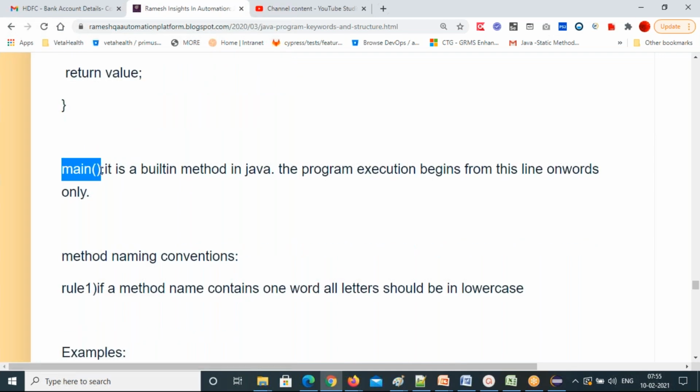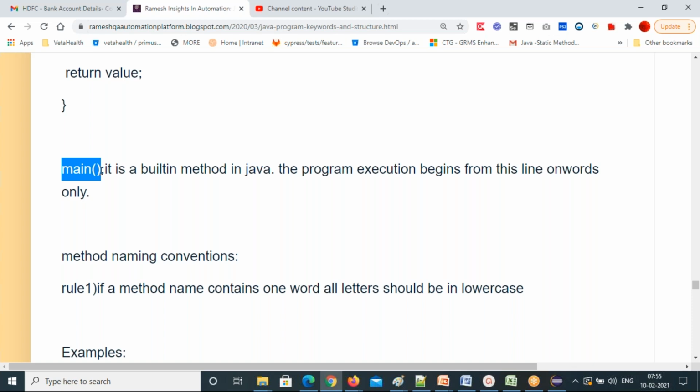Main method. Main is a built-in method already created by Java. We haven't created this main method. Java created it and gave it to us. The method name is main. The program execution begins from this line onwards only. Whatever you write inside the main method, only those statements will be executed. Even if you write n number of methods on top of the main method or below it within the class, if you are not calling them under the main method, they are not going to execute.